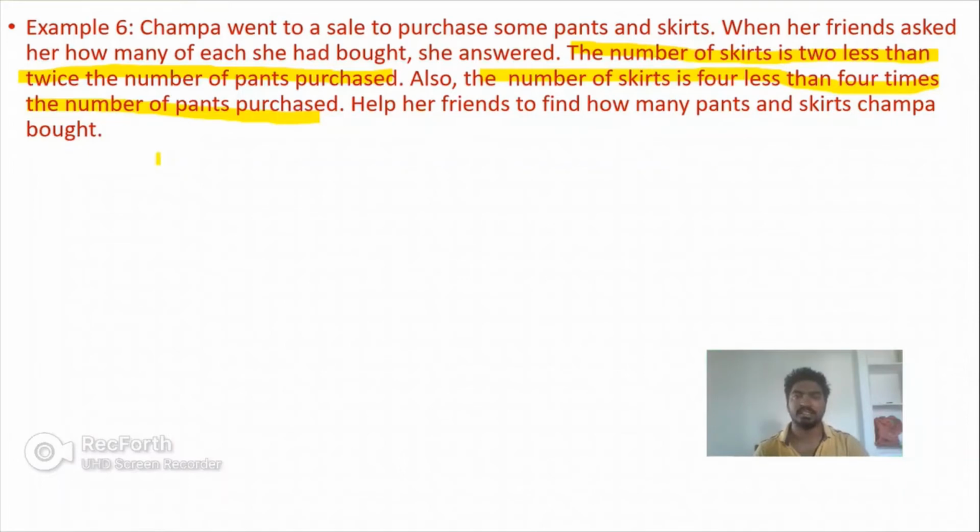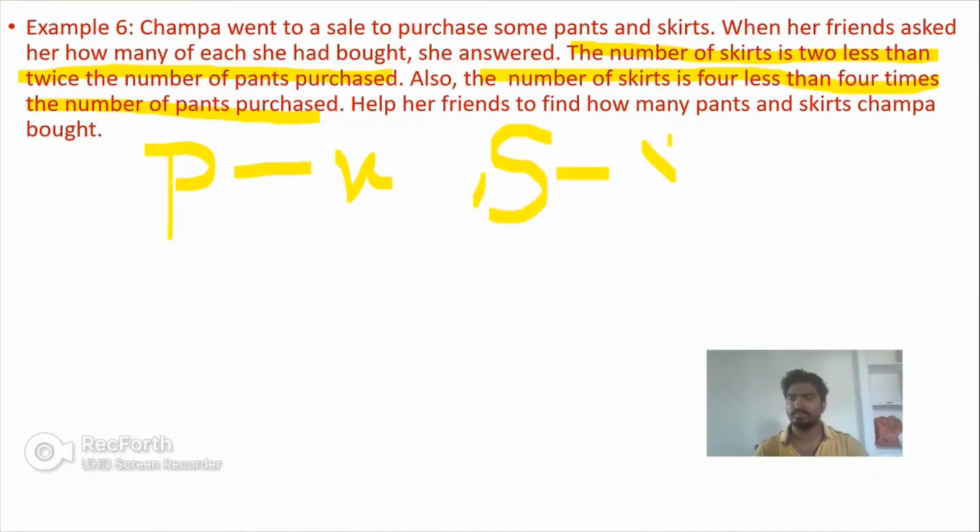Okay. So, let us consider the number of pants purchased as X, and the number of skirts which she purchased is treated as Y. Now, from the given conditions, we have to find the equation. The number of skirts is 2 less than twice the number of pants purchased.